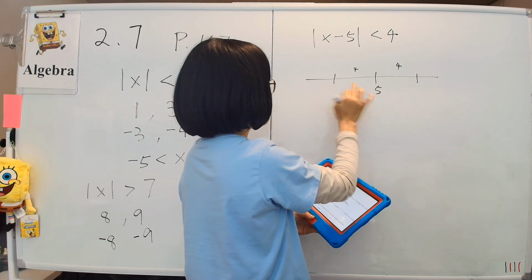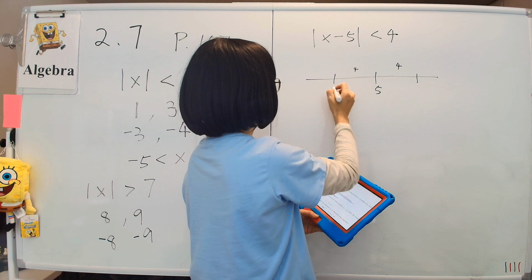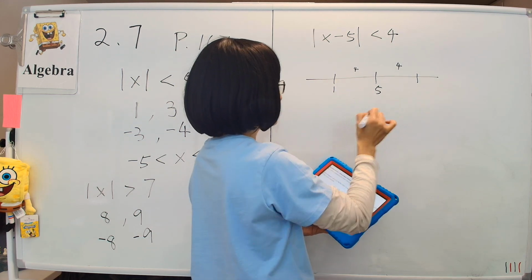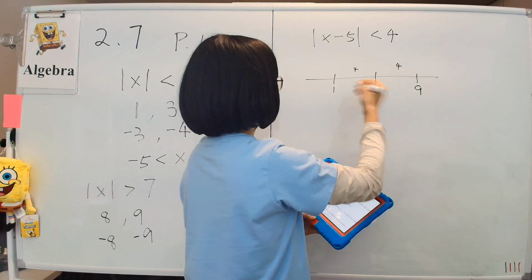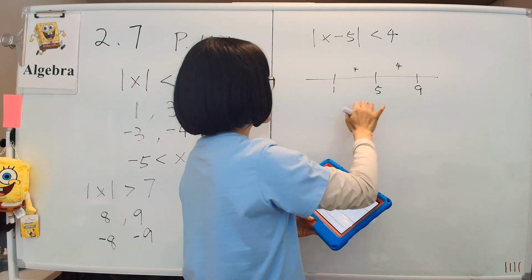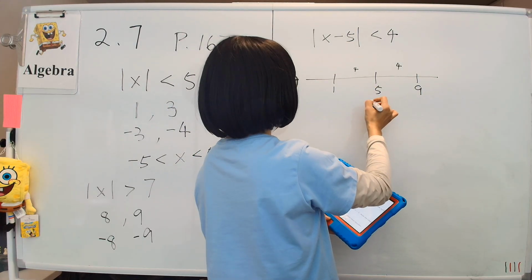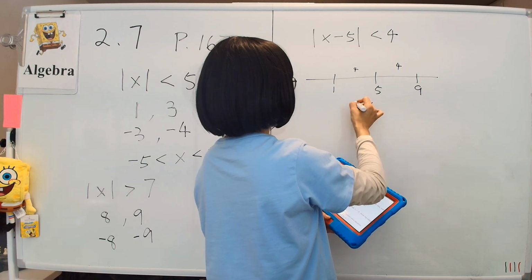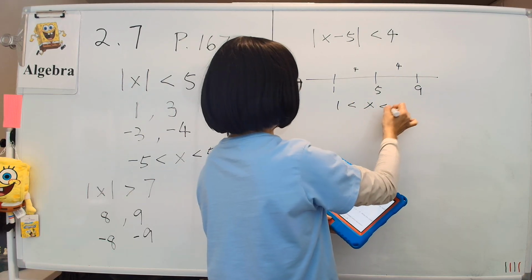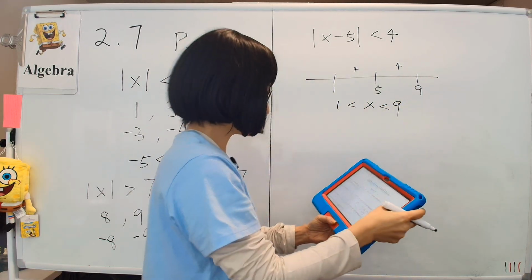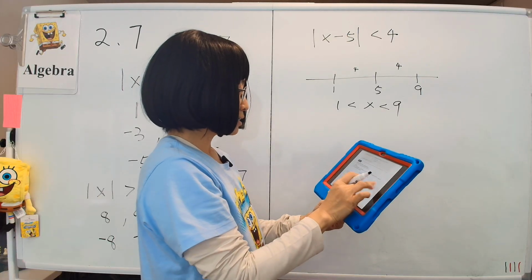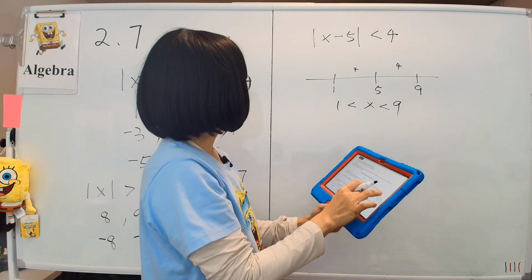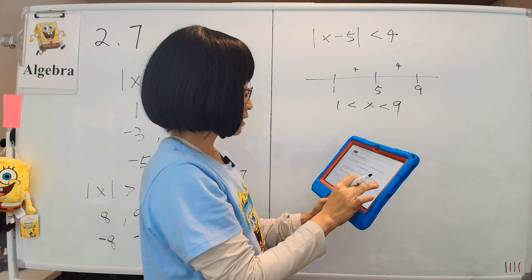So what is that point? It's 4 from 5, so on this side it has to be 1, and 4 from 5 on this side it has to be 9. In other words, x is somewhere in between 1 and 9. That is the answer. Is it less than, does it say equal to?